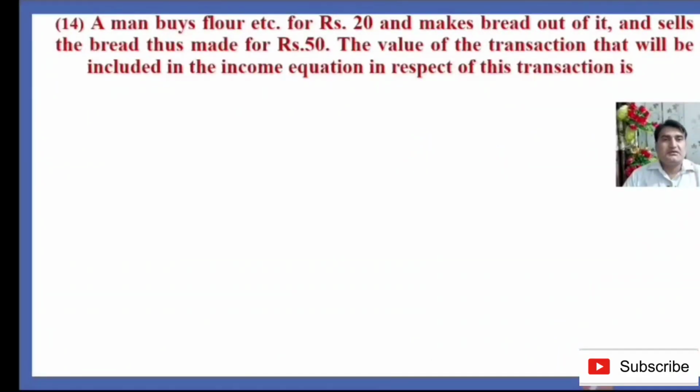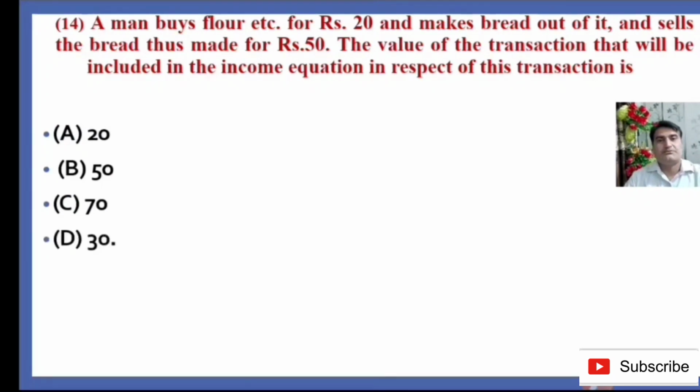Question number 14 states that a man buys flour etc. for ₹20, makes bread out of it and sells the bread thus made for ₹50. The value of the transaction that will be included in the income equation in respect of this transaction is: option A, ₹20, option B, ₹50, option C, ₹70, option D, ₹30. So which is the right answer?